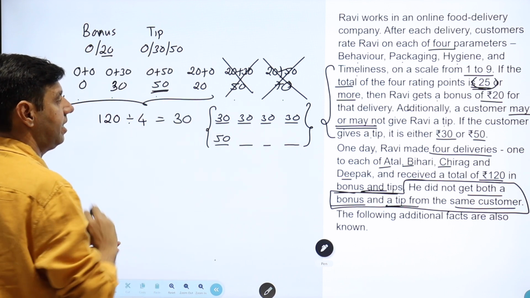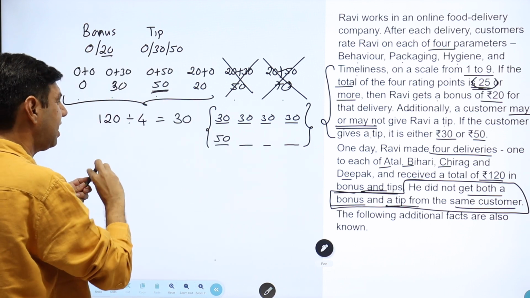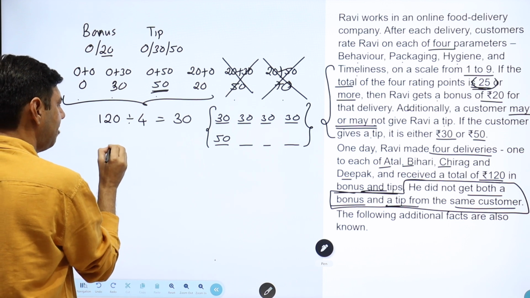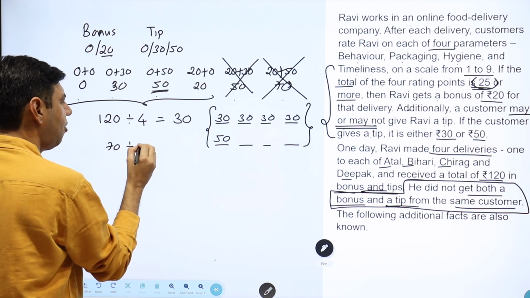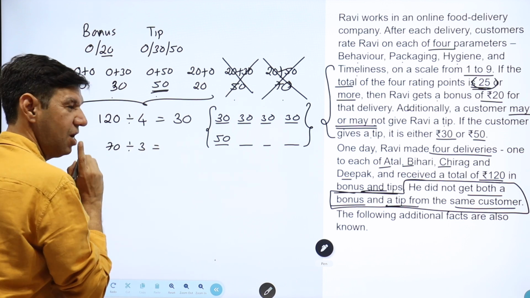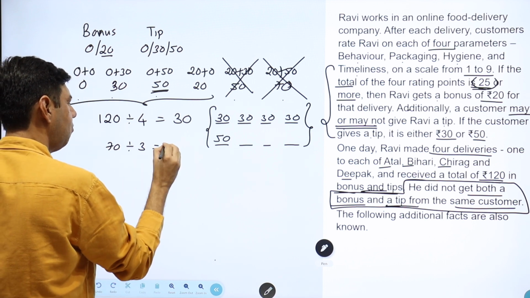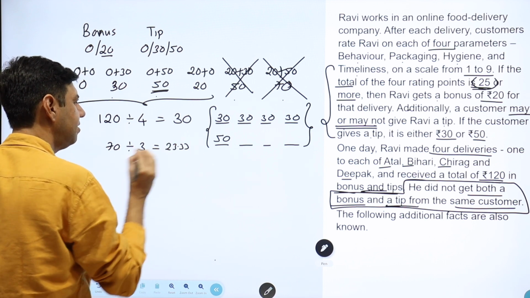I got 50 tip. Then the other 3 should add up to how much? 70. 50 removed, 70. So 70 from the other 3 I should get. Same logic, 70 by 3 is going to be 23.33.